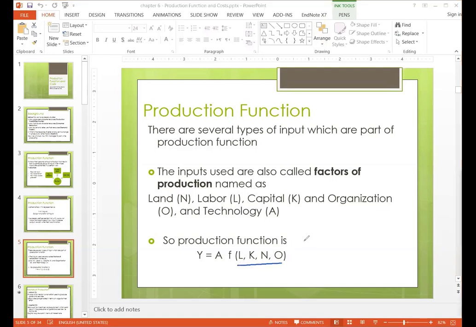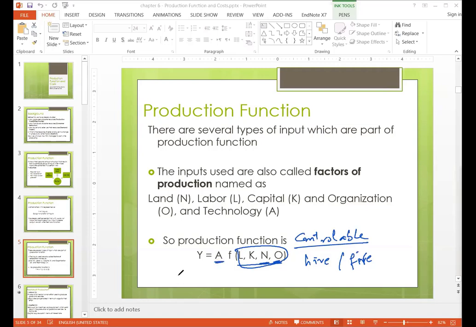these inputs are controllable. Means manager can anytime hire or fire any of the input. Means he can employ more labor, or he can fire any of the labor. He can buy more machines, or he can reduce the machines. He can expand the land of the business, or he can add more owners into the structure. So since they are easily controllable whenever they want, that's why they are within the function.